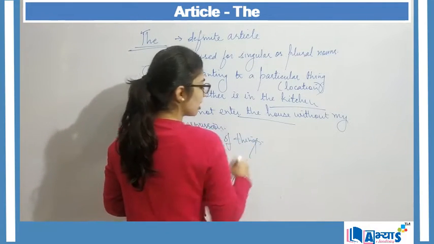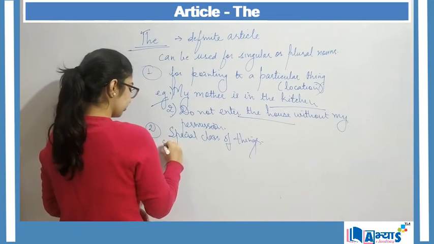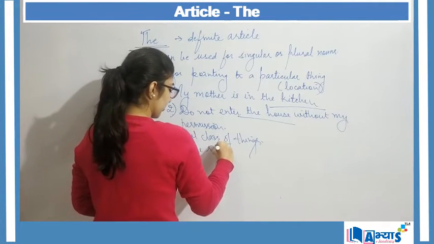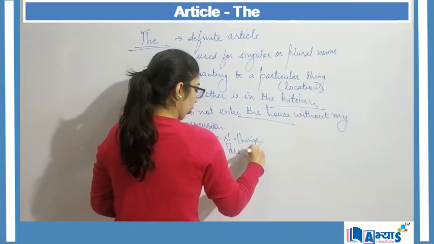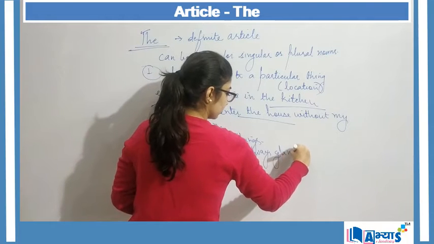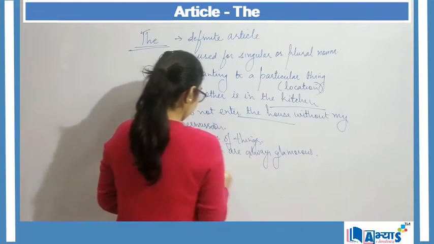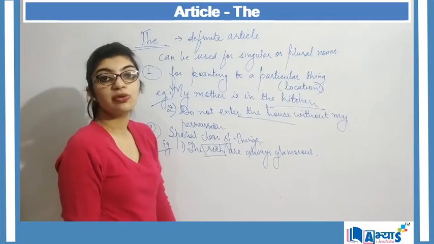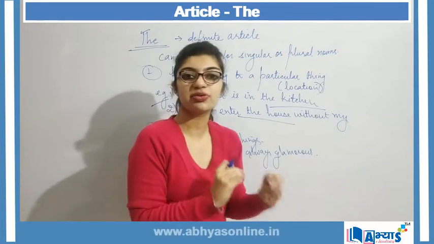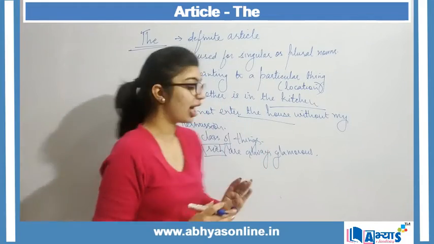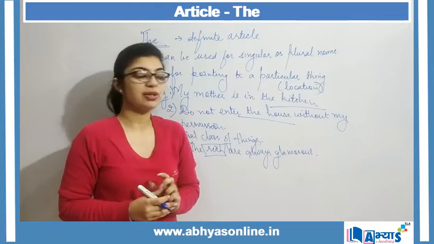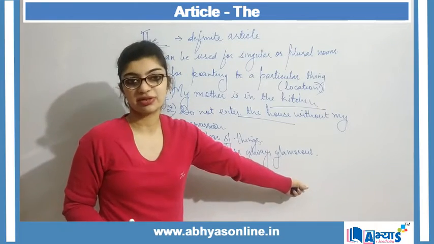For special class of things, I can say the rich are always glamorous. So here I am talking about rich people, right? I am not talking about the one person who is rich, but in general I am talking about all the rich people. That all the rich people are always glamorous, right?